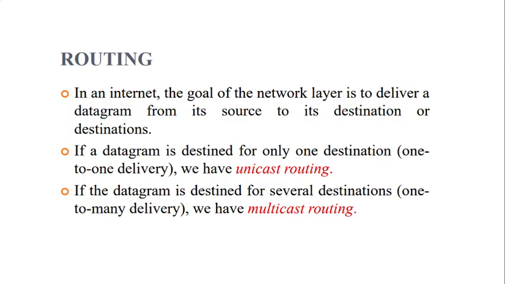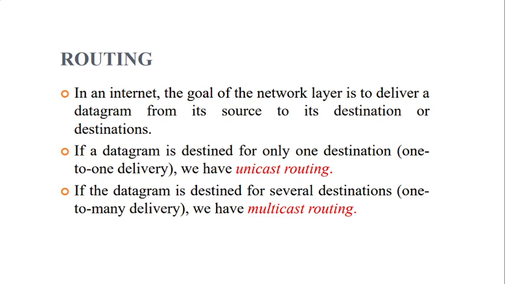So first of all we want to know what is routing, right? The goal of the network layer is to deliver the datagram from one computer, called the source, to another computer, known as the receiver's end, its destination. If the datagram is destined for only one destination, we say it is unicasting.